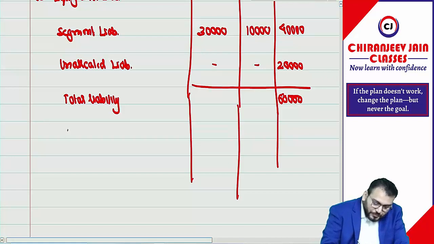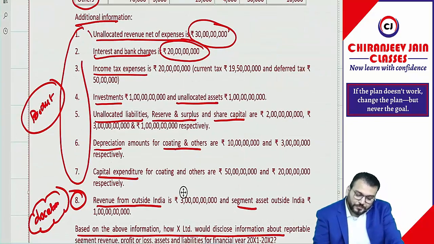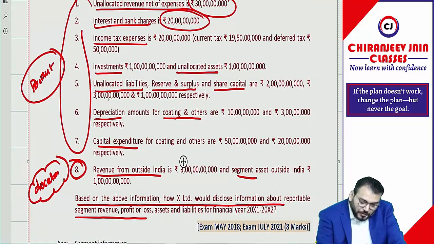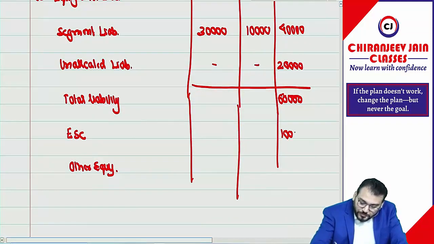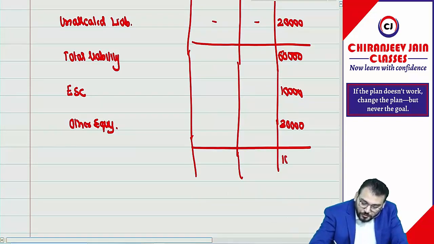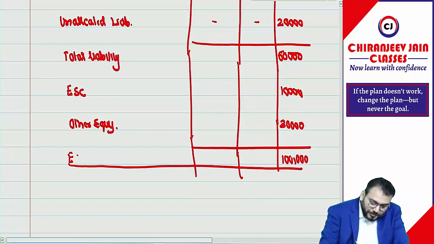But we need to also add equity share capital. So how much equity share capital? First they have given reserve and surplus. So reserve and surplus is what? It is 30,000 and 10,000. Means they have prepared a perfect question. You can see the total is coming 1 lakh, and it should be 1 lakh only, na? 1 lakh. So it becomes equity and liability.